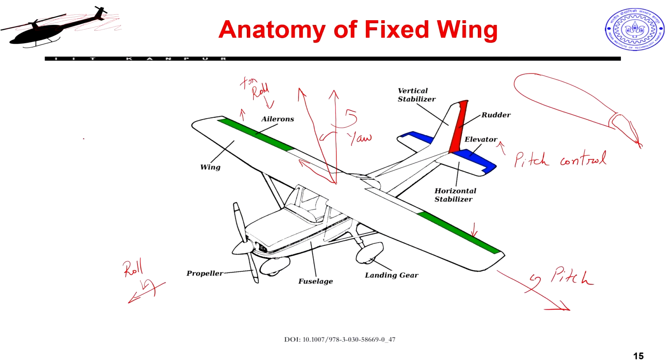So, what I am trying to say is that if this is my airplane, you may end up getting a velocity component like this. This angle would be your side slip angle, and I can correct that by using my rudder here.